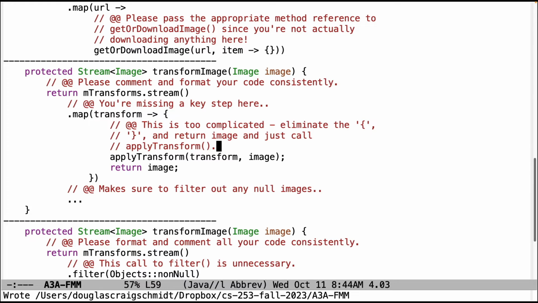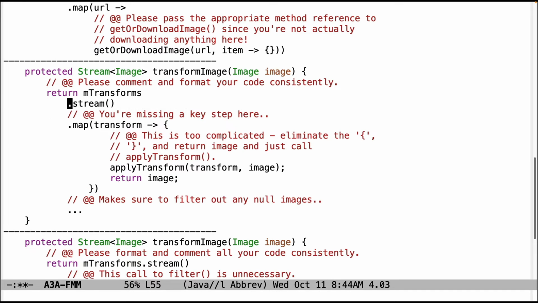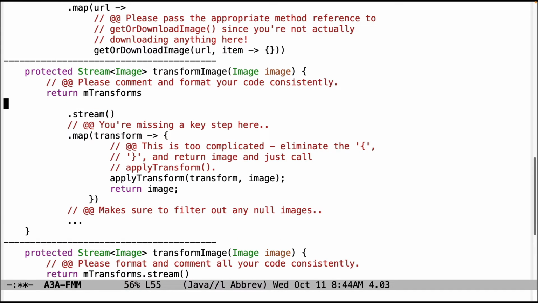And I was a little bit concerned because a lot of people seem to be making exactly the same mistake in very weird ways. And so I want to remind everybody that the work you do has to be your own. Do not copy people's work, especially do not copy people's erroneous work. So once again, minor point, make sure that you comment and format your code consistently here.